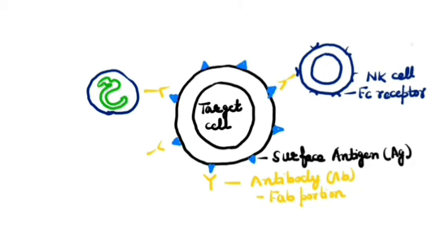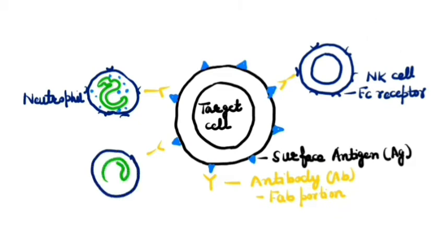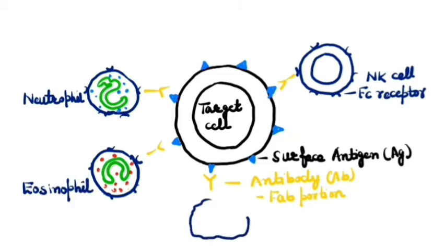In ADCC, target cell killing does not involve complement mediated lysis but involves a number of different cytotoxic mechanisms. Because of binding, immune cells become more active metabolically. As a result, lytic enzymes in cytoplasmic lysosomes or granules increase, and release of these lytic enzymes at the site of Fc mediated contact results in damage to the target cell.